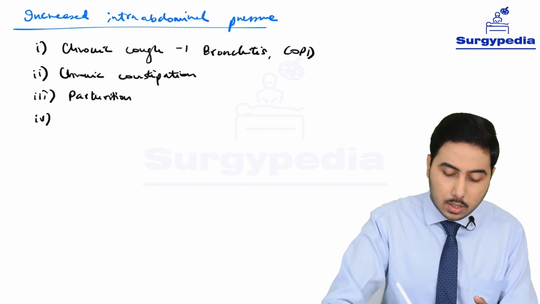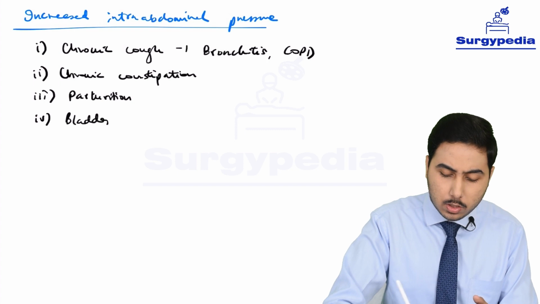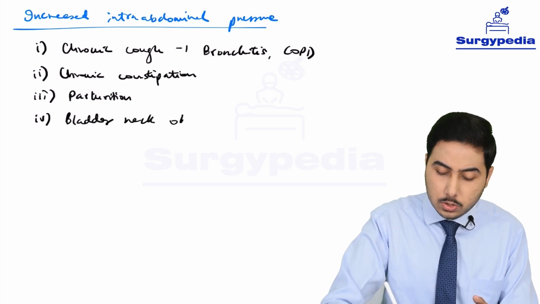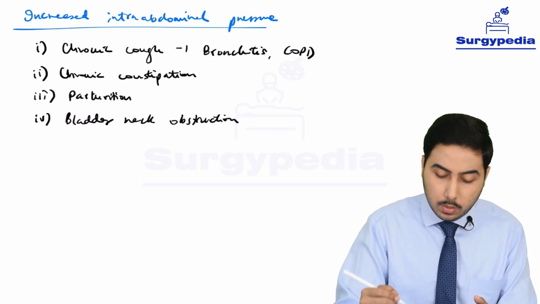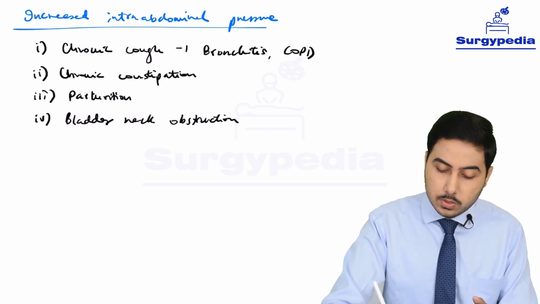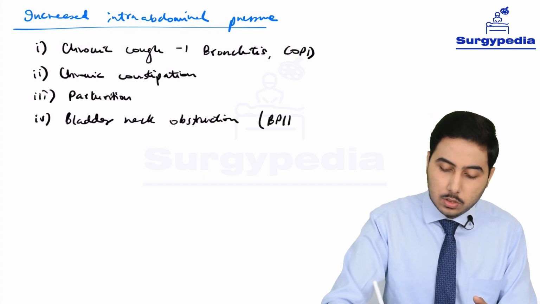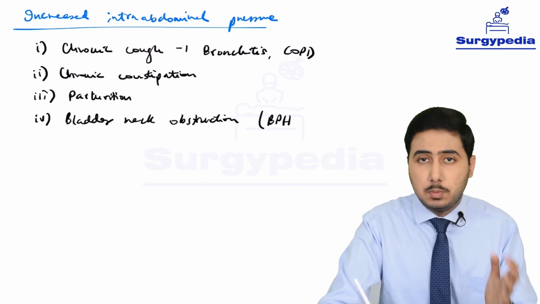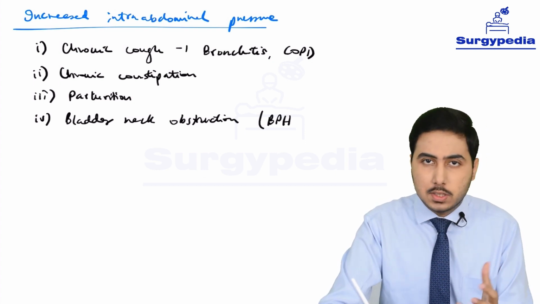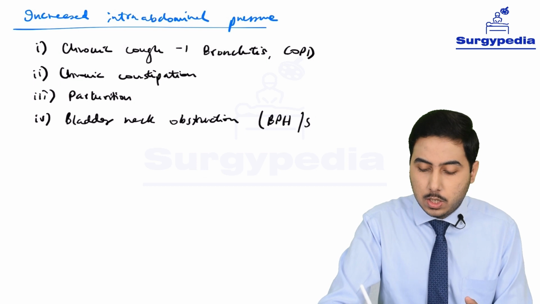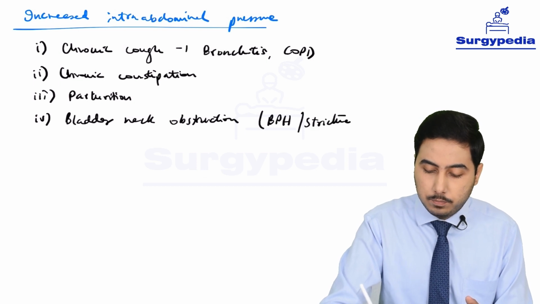Next is bladder neck obstruction, or any urinary obstruction which is chronic. Here also the patient is going to strain while micturating. So bladder neck obstruction can be due to BPH, benign prostatic hyperplasia, and these patients are also old. So a lot of factors can come into play. BPH, or it can be due to a stricture urethra.